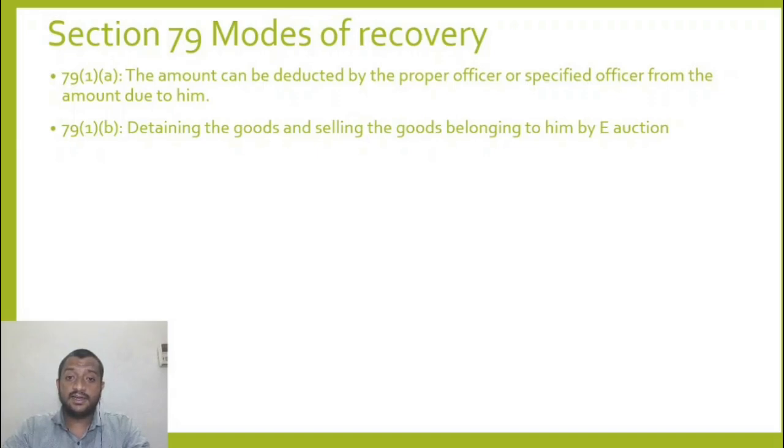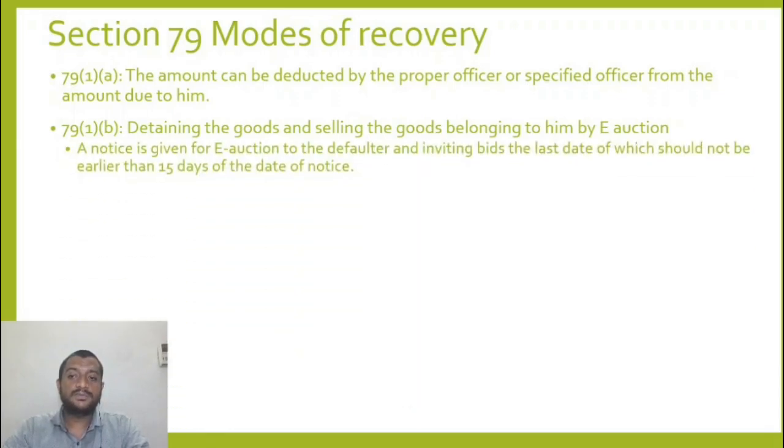Another way is detaining the goods and selling the goods belonging to him in an e-auction. So what happens is, a notice is given to the defaulter saying that your seized goods will be sold in this e-auction on so and so date. Before that, if you make the payment, the auction will be cancelled. Bids are invited, for at least 15 days. The successful bidders on the date of auction are awarded the goods.